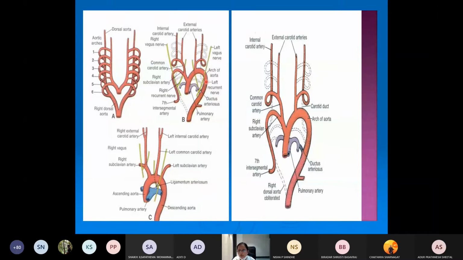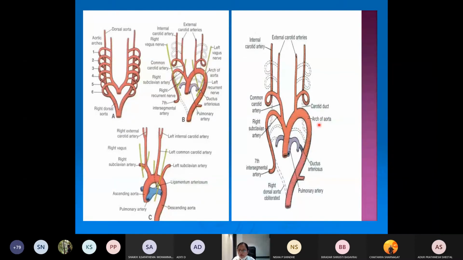Then how about on the left side? So on the left side, what will you be having? What is this? Are you able to see? What is this I am showing? Arch of aorta. So that will be developing from the left, 4th aortic arch.